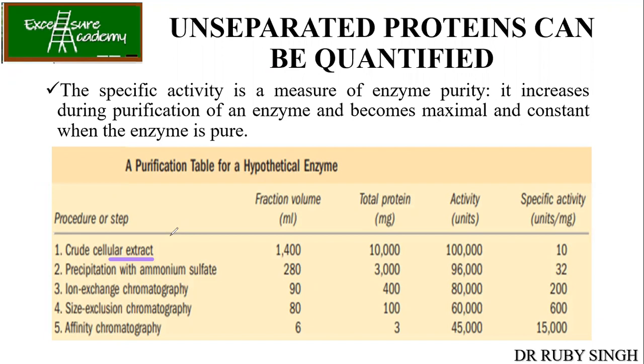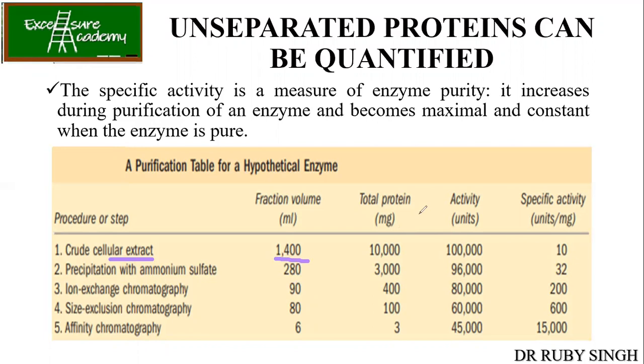So what is the total volume? Let us say it is 1400. It varies from experiment to experiment, so when you do your research, always try to use the same volume. Because if you change the volume every time, the total protein and the activity you get will differ, and then you have to make this table again and again. So let us say the crude cellular extract is 1400 ml.